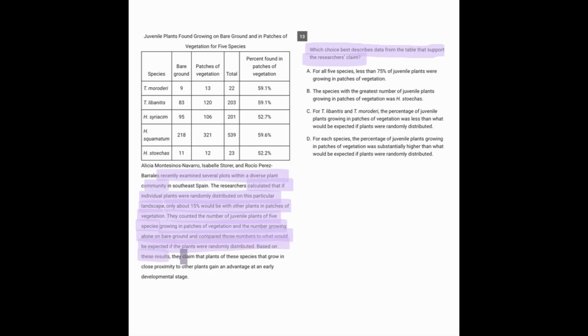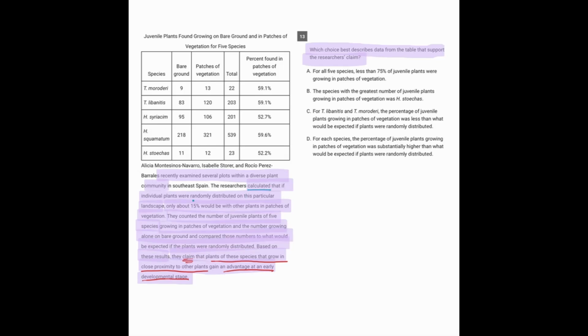Based on these results, they claim that plants of these species that grow in close proximity to other plants gain an advantage at an early developmental stage. So the claim here is the last part. They claim that plants of these species that grow close to other plants gain an advantage at an early developmental stage.